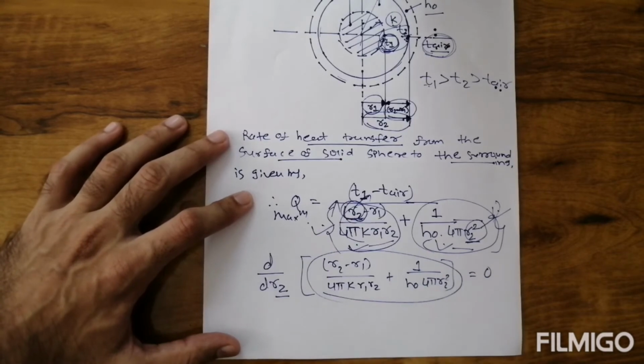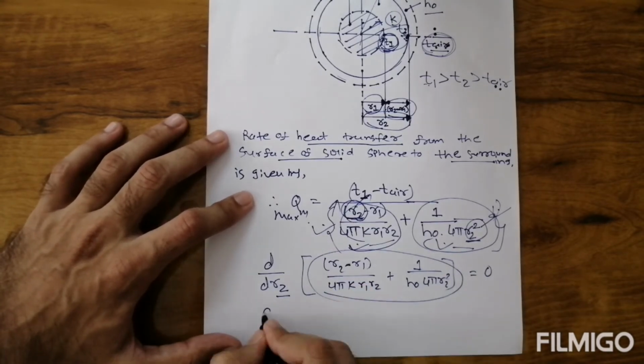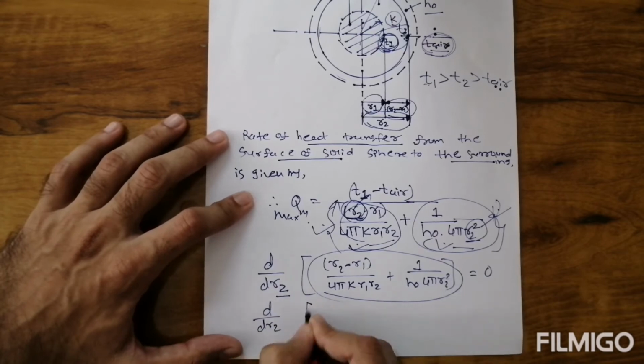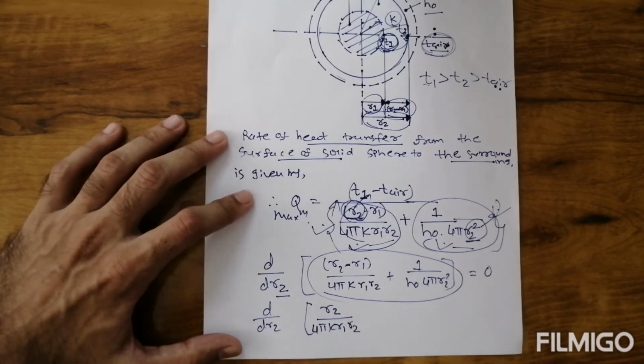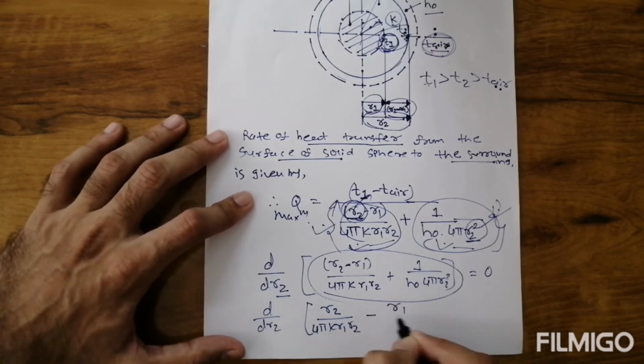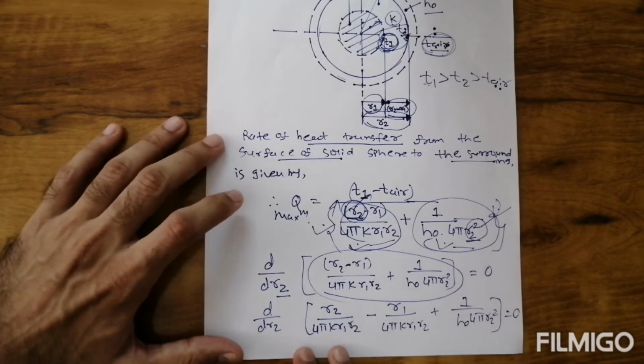First we separate out the term R2 minus R1, so it is considered as R2 by 4 pi k R1 R2, and similarly minus R1 by 4 pi k R1 R2, plus 1 upon h of 4 pi R2 square is equal to 0.